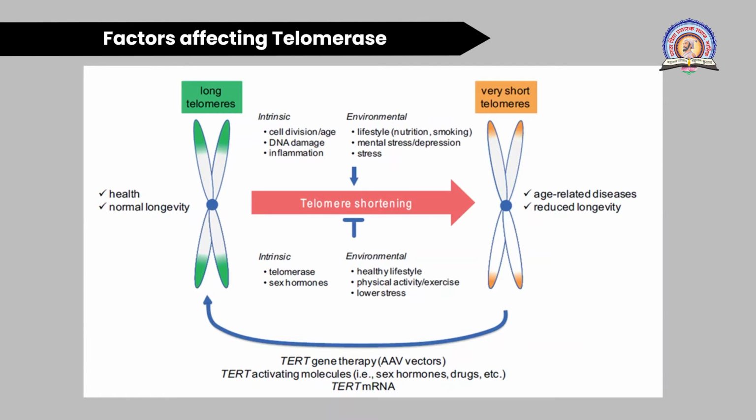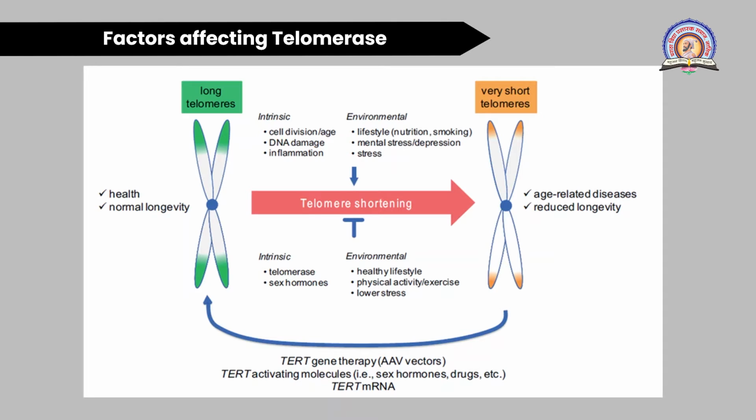Okay, so upper you can see that two factors are responsible for telomere shortening, that is intrinsic factor and environmental factor. So this blue arrow indicates factors which influence the telomere shortening. That means these are the harmful factors which affect the telomere length and they eventually shorten the length of telomere. So which are these factors?